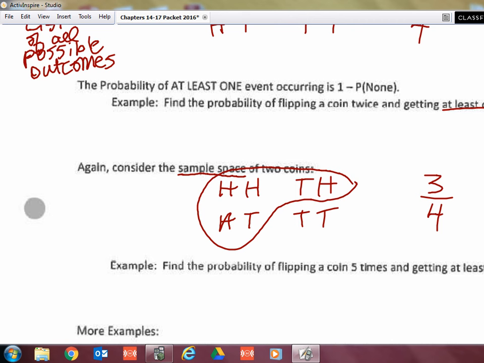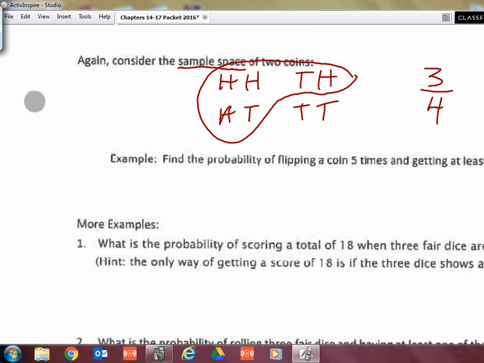But I want you to look at the next example. In the next example, you are flipping 5 coins. So I'd like for you to consider how the sample space of this might look. You don't have to write it down, but I'm going to start and show you how out of hand it gets very quickly.